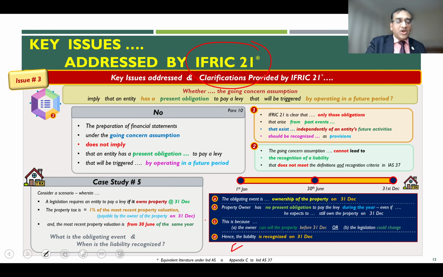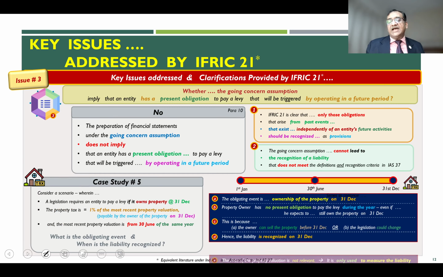Why is the guidance so? Because the owner can sell the property before 31st of December. At any point in time, technically the property owner can sell this property and get rid of it before 31st of December when the levy is triggered. Or maybe it is possible that the law itself changes by this time. And therefore the liability is recognized at a point in time, on 31st of December only. This is the way currently IFRIC 21 and Appendix C gives the guidance.